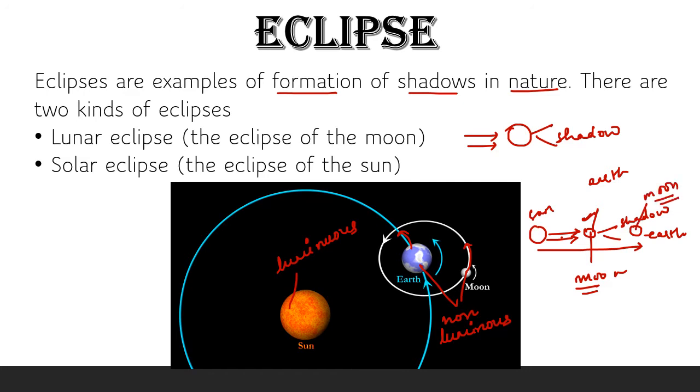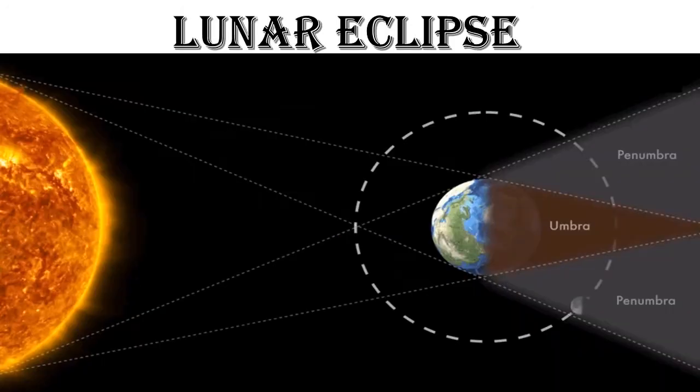Thus, two kinds of eclipses are there: lunar eclipse, that is, the eclipse of the moon, and solar eclipse, which is the eclipse of the sun. Lunar eclipse. Lunar eclipse falls on a certain full moon night when the earth comes in between the sun and the moon. Then the earth casts its shadow on the moon.